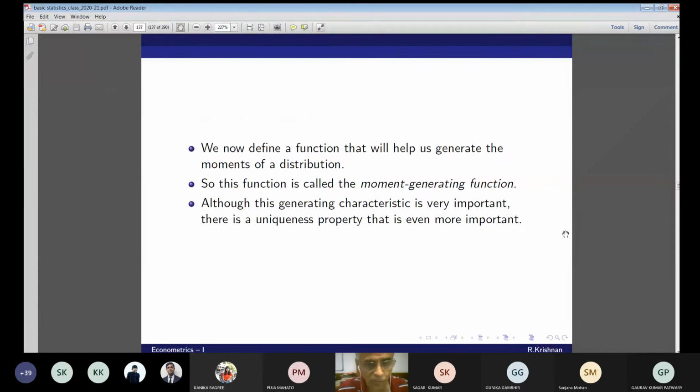Okay. So we now define a function that will help us generate the moments of a distribution. This is a very, very important concept. Generating function. What do you understand by a generating function?